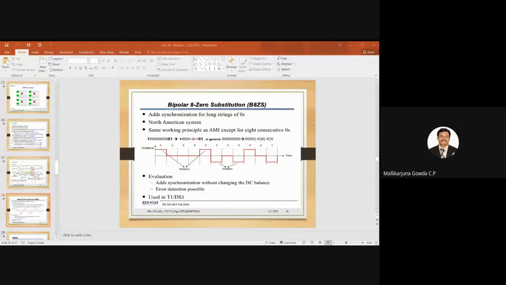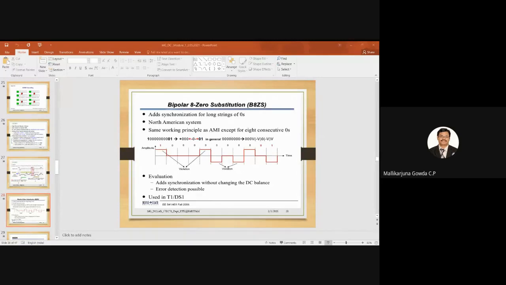Then B is equal to 1 means it conforms with the bipolar rule. With respect to the previous bit being 1, it has to be a negative pulse. Then 0 at 0 level. Then V, that is for violation, violating the bipolar rule. So this has to be a negative pulse, because the previous bit B is equal to 1, a negative pulse. Then B is 1, so it has to be a positive pulse. Then 0, then 1 is there. This has to be a negative pulse.